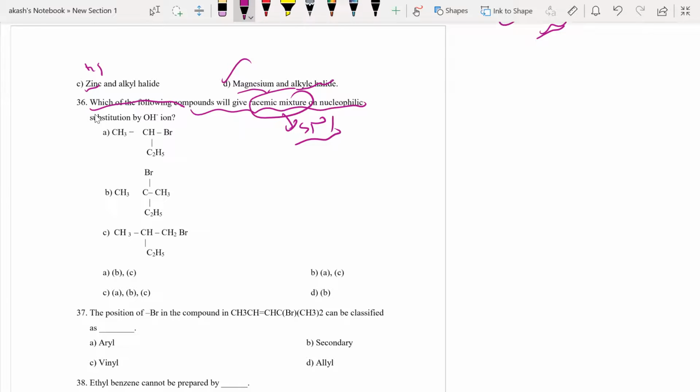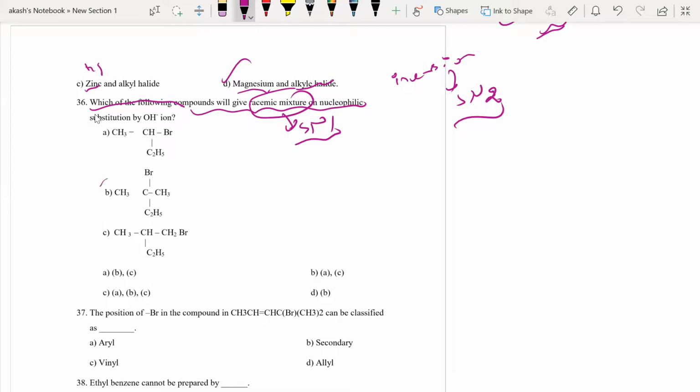Sometimes they will not directly tell you SN1 or SN2. If they had told inversion of configuration, then I would have said it is SN2 mechanism, because in SN2 inversion happens. In SN1 mechanism, racemization happens. So out of them, whichever is tertiary will be the answer.